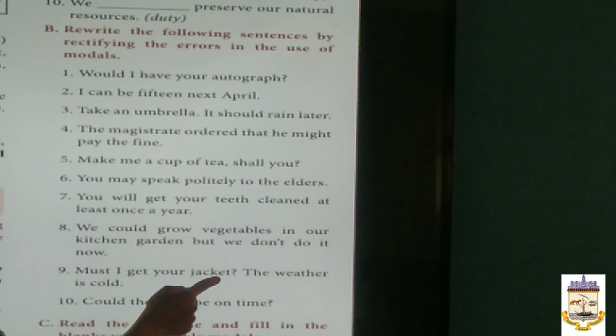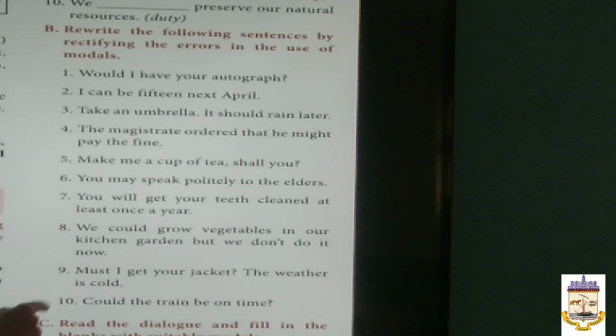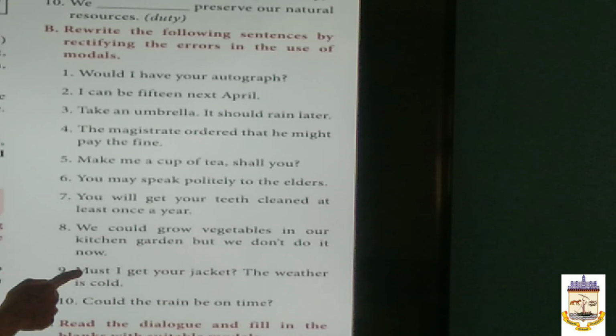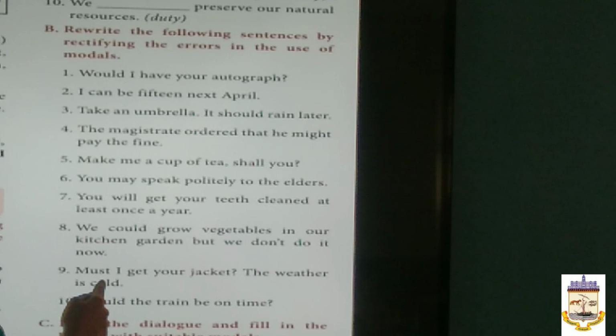Must I get your jacket? The weather is cold. Must is wrong here. We are asking permission. So, can I get your jacket? Must is used for command and order. The next sentence, could the train be on time? Could is wrong here. Will the train be on time?